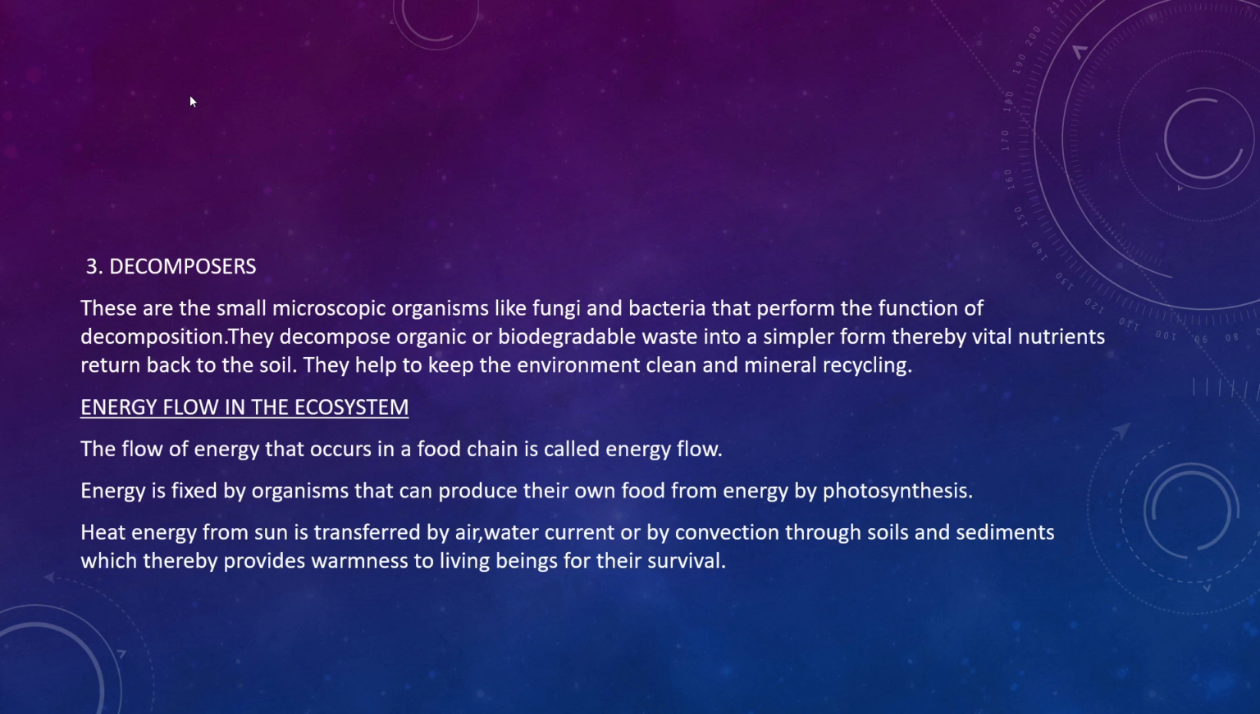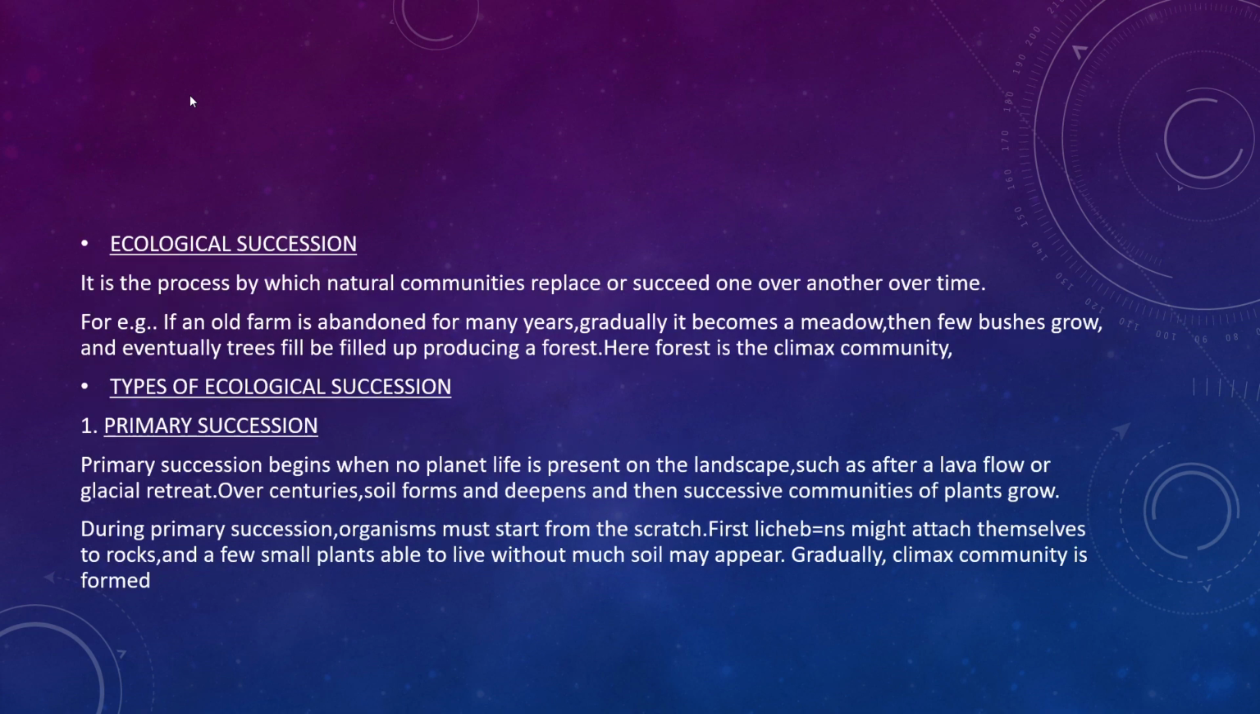So that is the energy flow in ecosystem. Actually, energy flow occurs, I will tell you in detail in food chain. Just we can go to the ecological succession. Ecological succession is a process by which natural communities replace or succeed one over another over time.